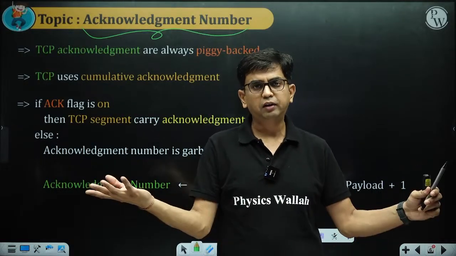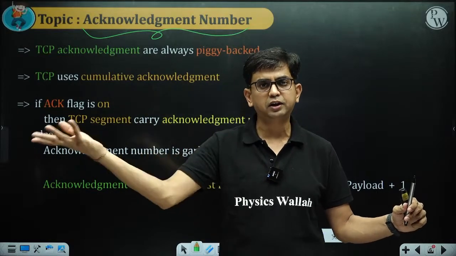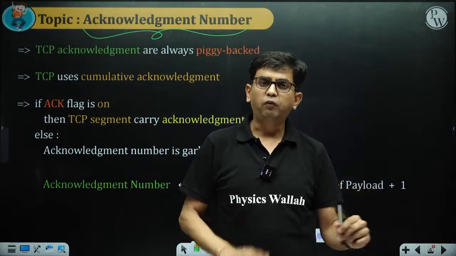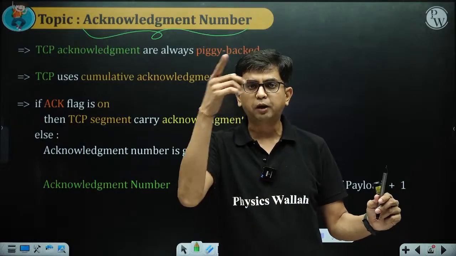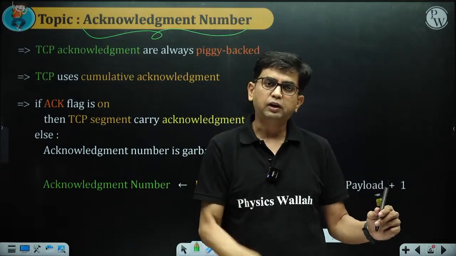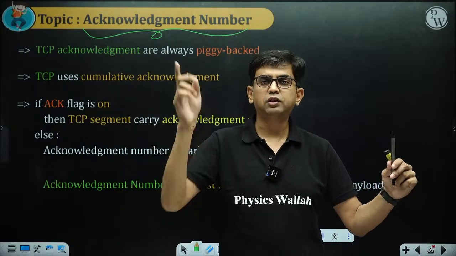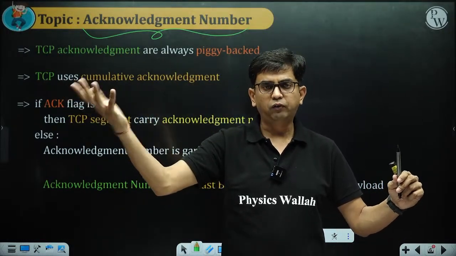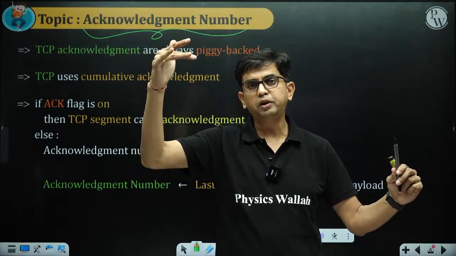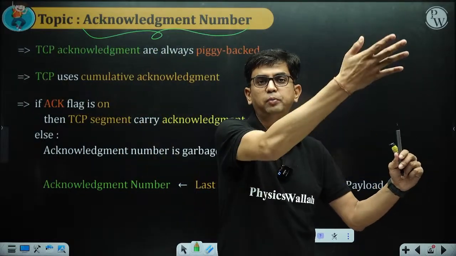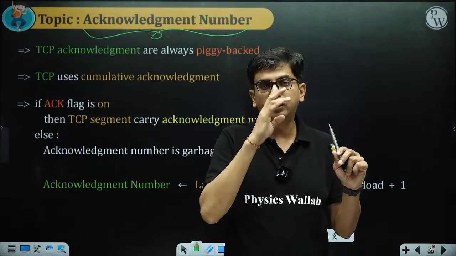So both concepts are there. In one, whatever you are receiving, that you are acknowledging. The other is telling that whatever you are receiving, do not acknowledge that; whatever you are expecting, whatever you are looking for, tell that number only. So in case of frame 0, one case is 0 for 0 and the other case is 1 for 0. 0 for 0 means 0 received. 1 for 0 means I am looking for 1. So what did I tell at that time?